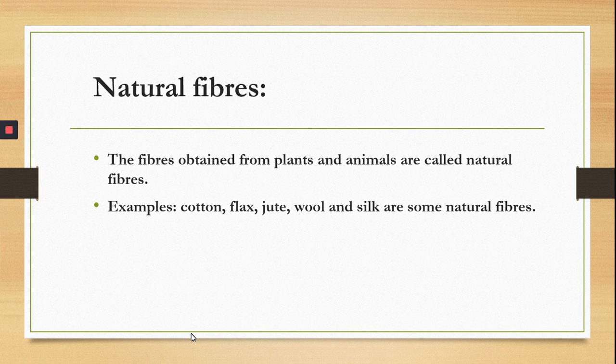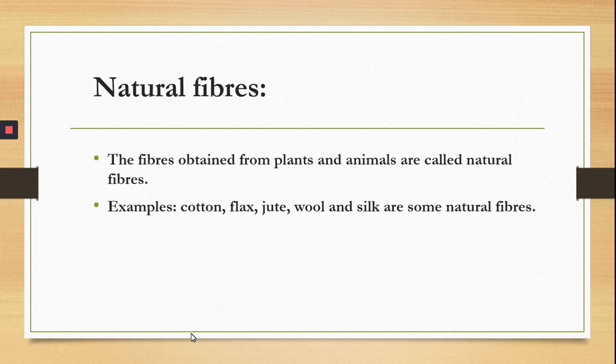The fibers obtained from plants and animals are called natural fibers, which we already discussed in our previous classes, 6th or 7th. The name of the chapter is From Fiber to Fabric. We discussed it in the 7th class, and we mainly talked about the natural fibers in that. Examples of natural fibers are cotton, flax, jute, wool, silk.